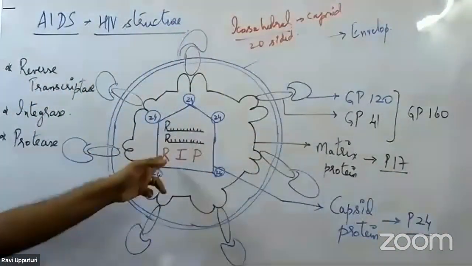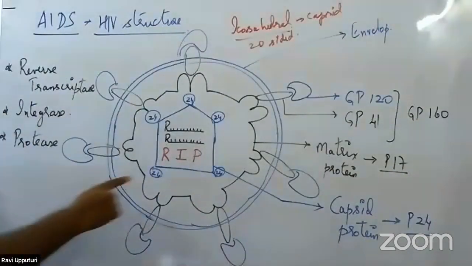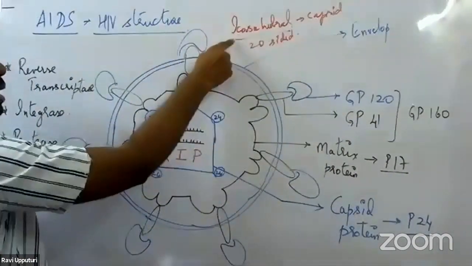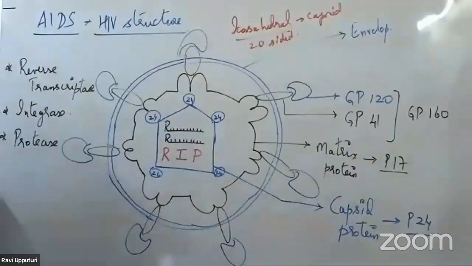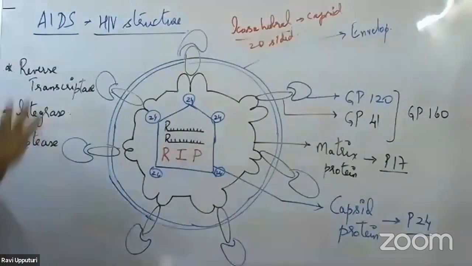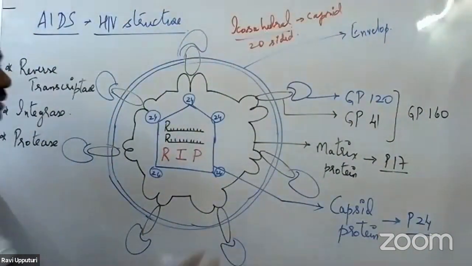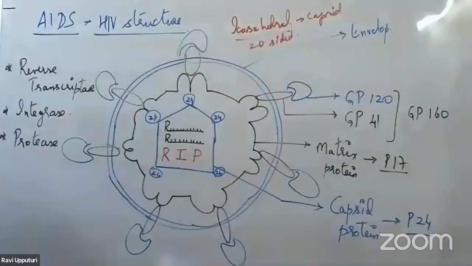Another important thing about this P24 protein is that its structure is icosahedral, because it is a 20-sided structure. Inside this capsid protein are the major constituents of this particular virus. So what all is present?